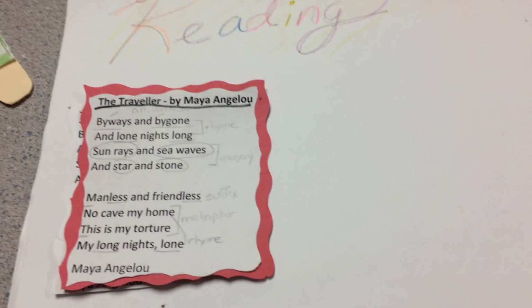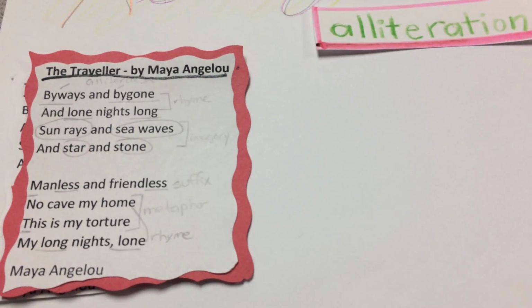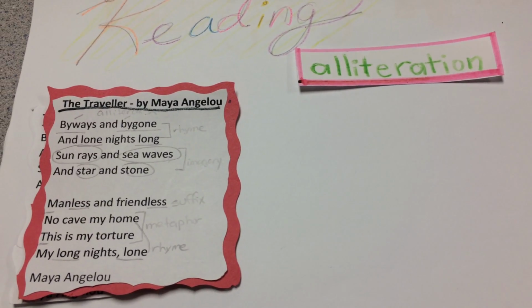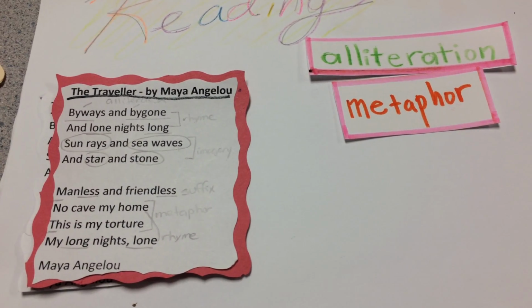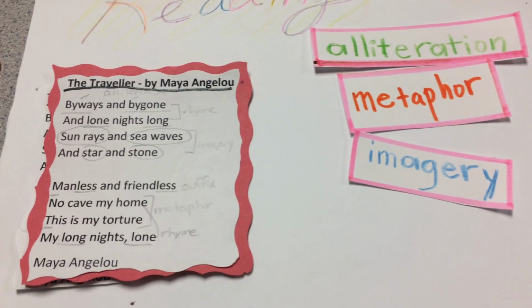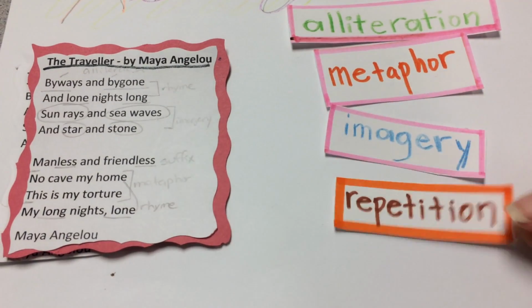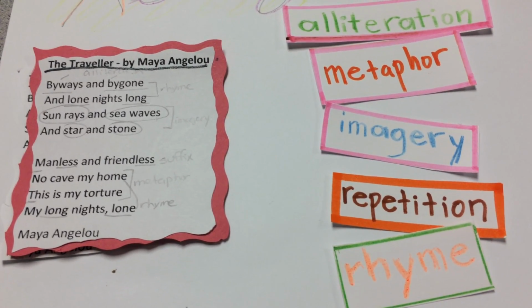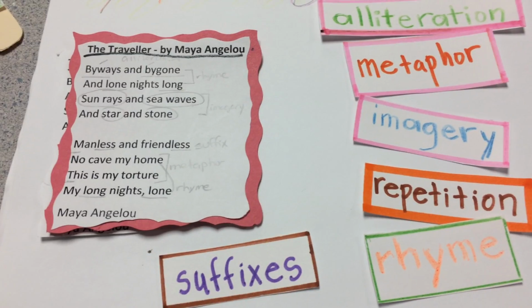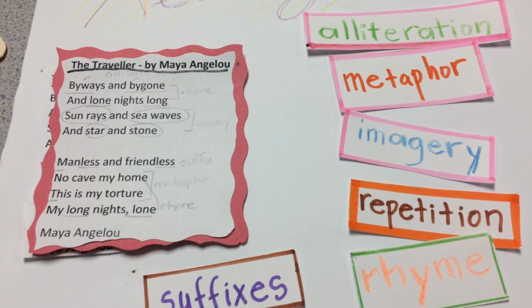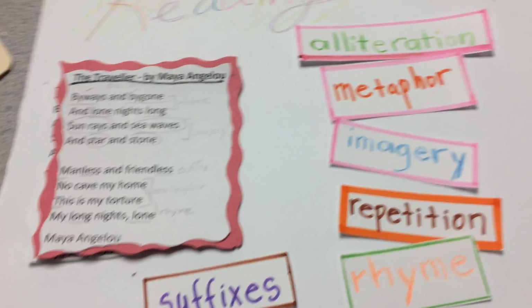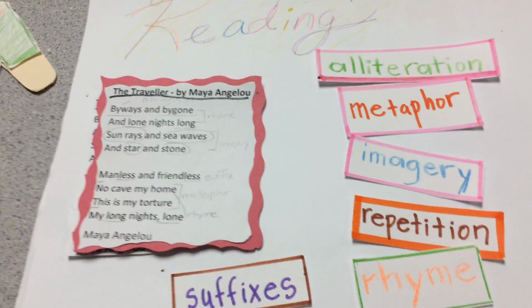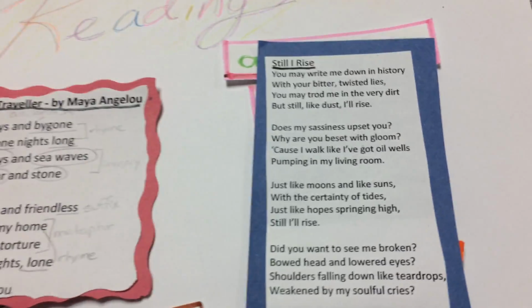From this poem, we can see various elements of alliteration, metaphors, imagery, repetition, rhyme, and suffixes. Once we analyze this poem, we can compare this poem to other poems such as Still I Rise and Conceit.